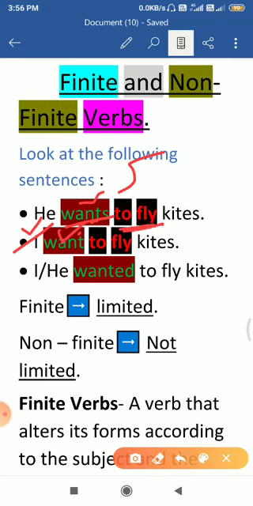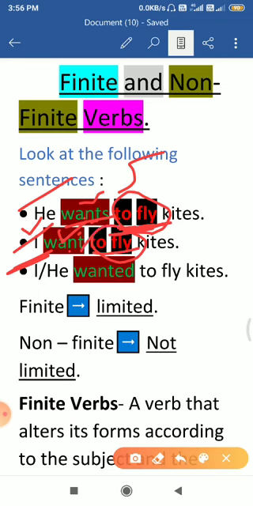But this verb is not changing its form. In the first sentence the subject was he, and in the second sentence the subject changed, so this verb changed its form. But this verb is in the same form. It has not changed its form in the first, second and even third sentence.